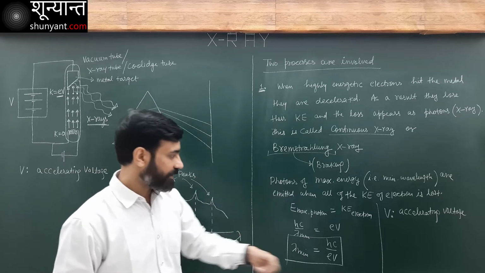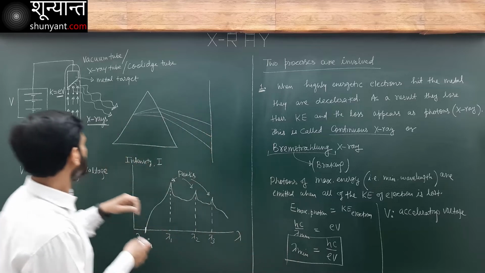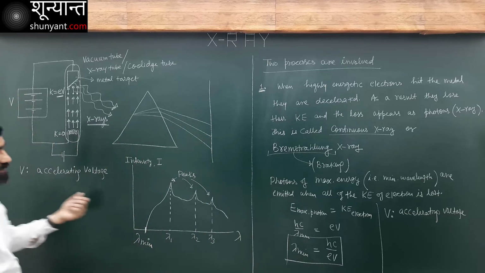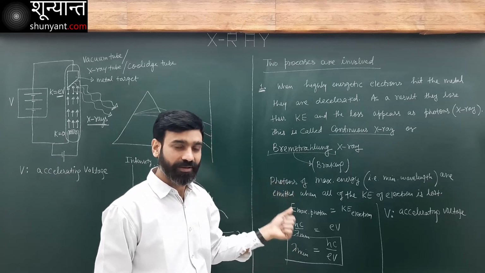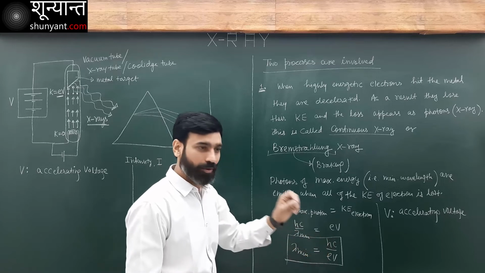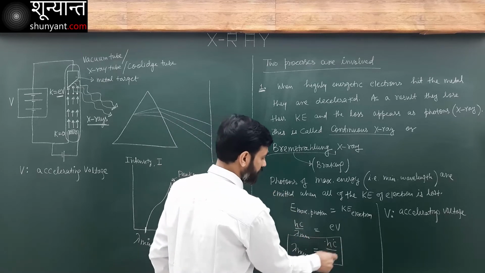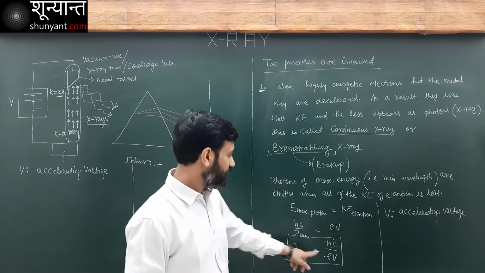If you increase the accelerating voltage, this lambda minimum is going to decrease. If you decrease the accelerating voltage, this lambda minimum is going to increase. It depends only on the accelerating voltage. All other terms, h, c, e, are fundamental constants. It depends only on V.